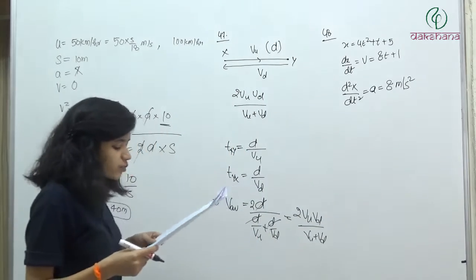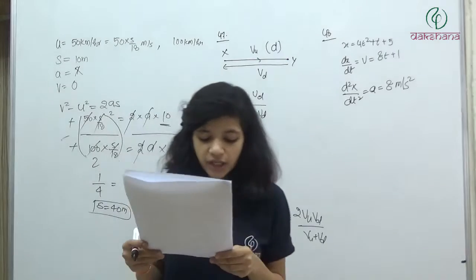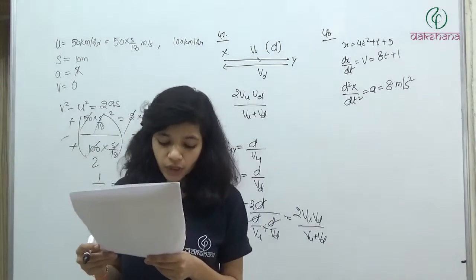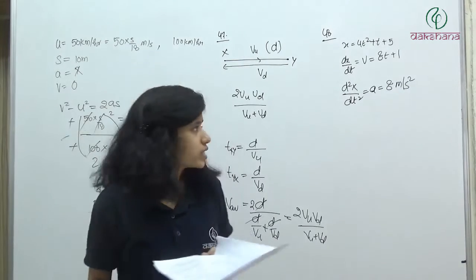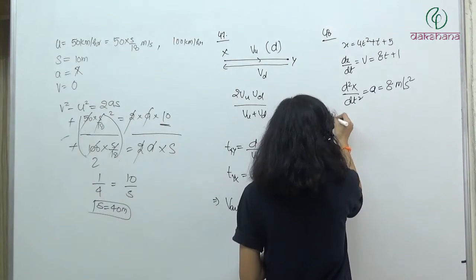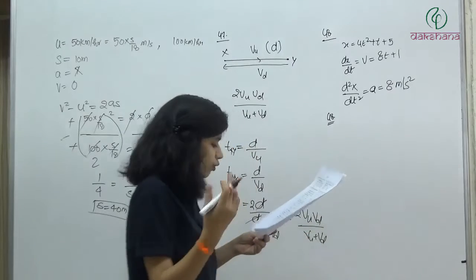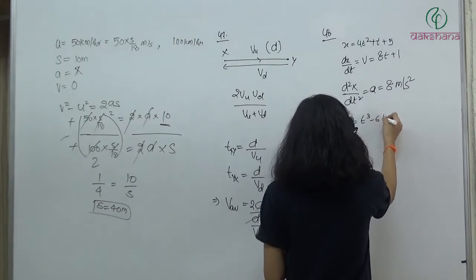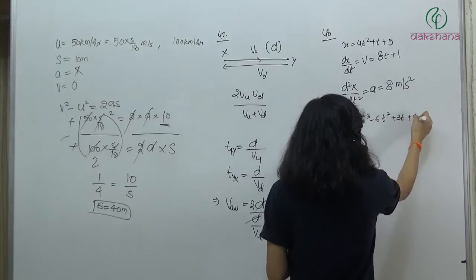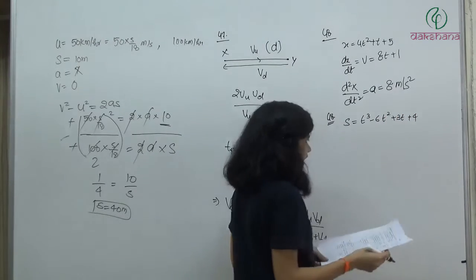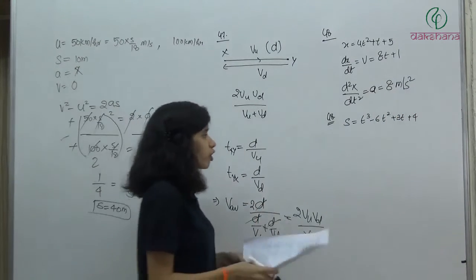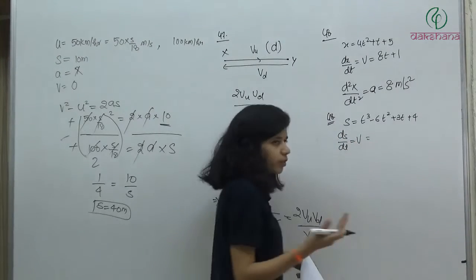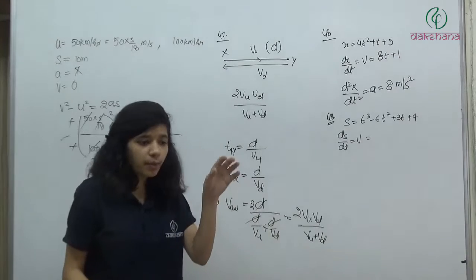Next, a particle is moving so that its displacement is given as s is equal to t cube minus 6t square plus 3t plus 4. Now find out the velocity at t is equal to 1 second. This is also a very simple question. s is equal to t cube minus 6t square plus 3t plus 4. If we differentiate it once with respect to time, what will we get? We'll get velocity. ds by dt will be velocity. Velocity means instantaneous velocity, velocity at a particular time.